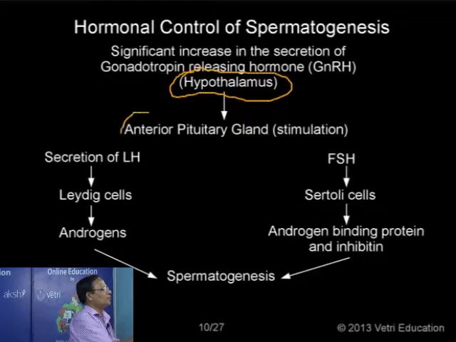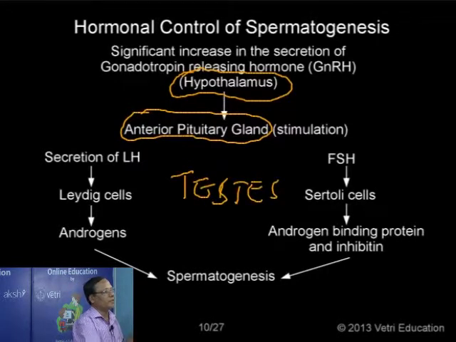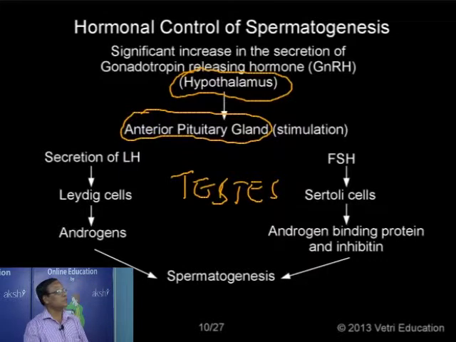Number 2, the pituitary gland, particularly the anterior pituitary. Number 3, the testes. These 3 components are interrelated in producing the sperm or controlling the testicular function, the production of gametes as well as the production of hormones.